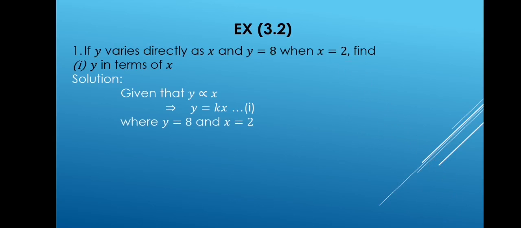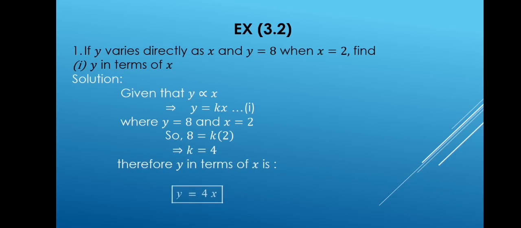It will become 8 is equal to 2k. Dividing both sides by 2, we get k is equal to 4. Therefore, the resultant equation of y in terms of x is y is equal to 4x. So what we were supposed to do to find out y in terms of x is just to substitute the value of k which we just found.